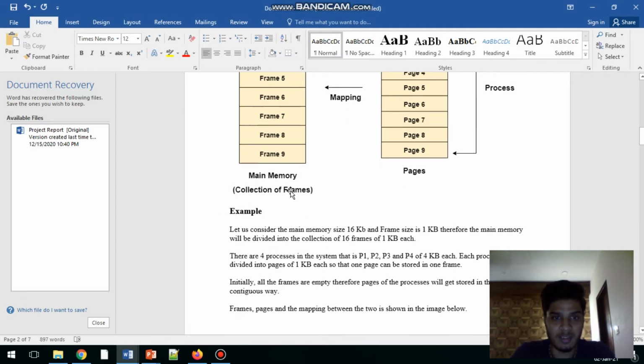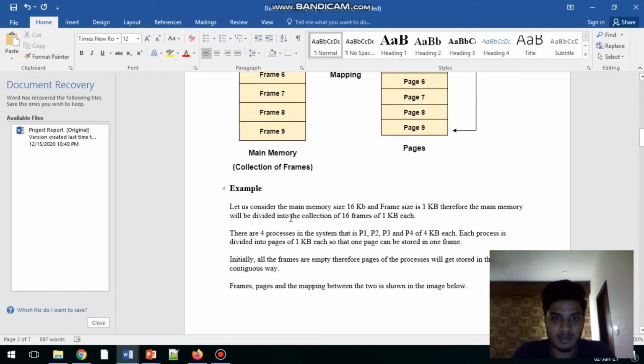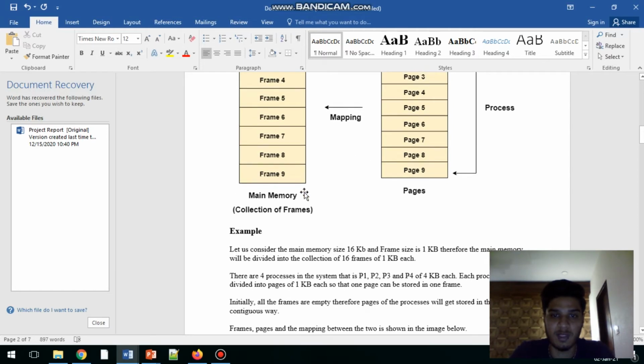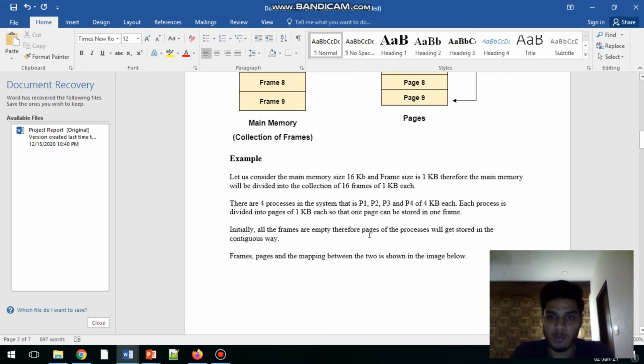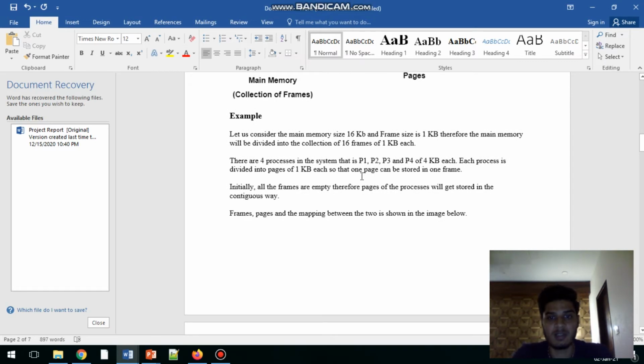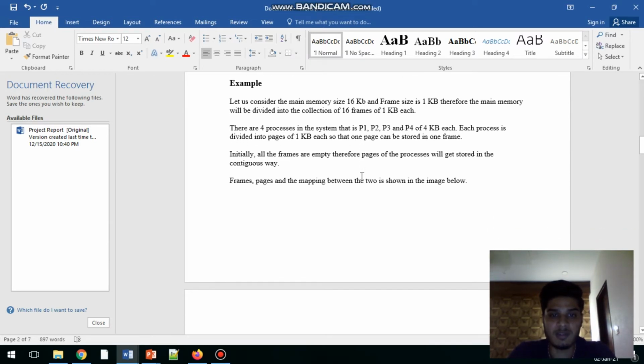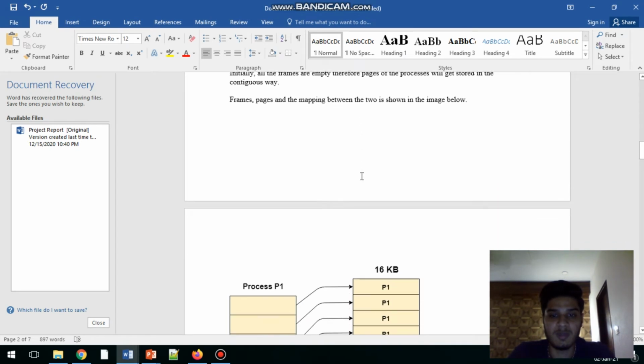I will explain it with an example. Let us consider the main memory size is 16 KB and the frame size is 1 KB. Therefore, the main memory will be divided into the collection of 16 frames of 1 KB each. There are 4 processes in the system, that is P1, P2, P3 and P4 of 4 KB each. Each process is divided into pages of 1 KB each, so that one page can be stored in one frame. Initially all the frames are empty, therefore pages of the processes will get stored in a contiguous way. Frames, pages and the mapping between the two is shown in the image below.